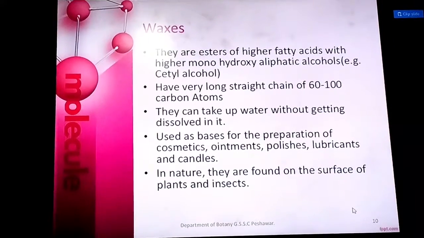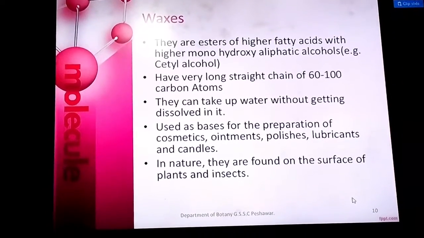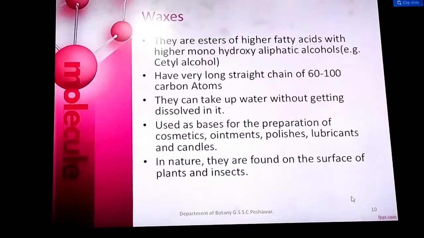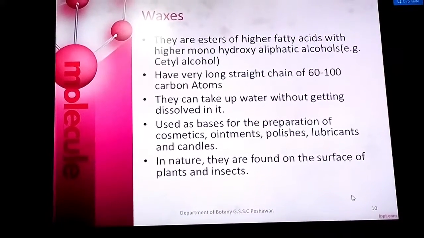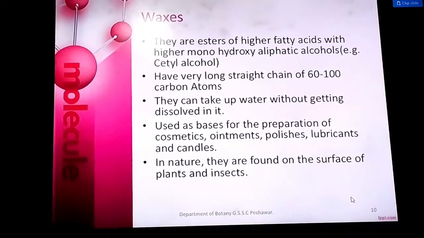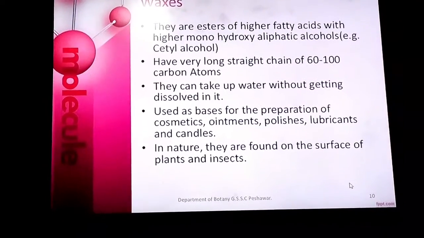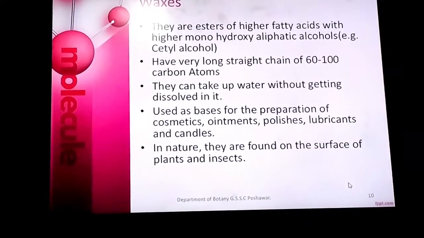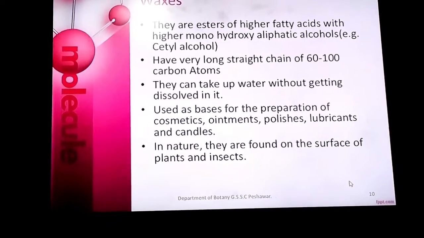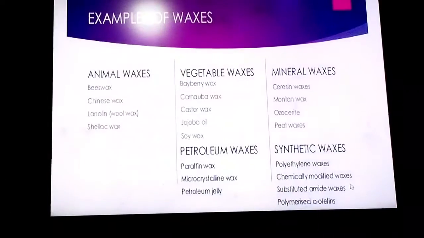Waxes are esters of higher fatty acids, like cetyl alcohol and different examples. They have long straight chains ranging to hundreds of carbon atoms. They can take up water without getting dissolved in it. It means that they can mix in water but they cannot dissolve in water, like ointments, polishes and lubricants. They are also found on the surfaces of plants and insects.